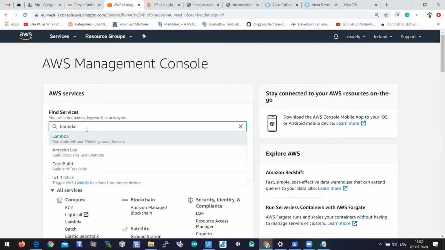We don't focus on servers. We just create a function, and that function will have some logic which is connected to your skill. The brief is: run code without thinking about servers. Without any server knowledge, you can host a function in the server, and we can invoke that function connected with the Alexa skill. So let us click on Lambda.